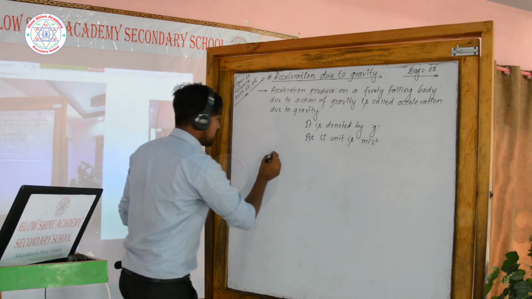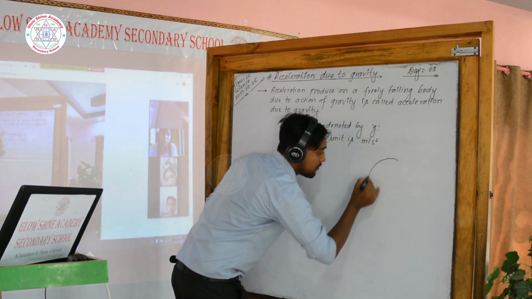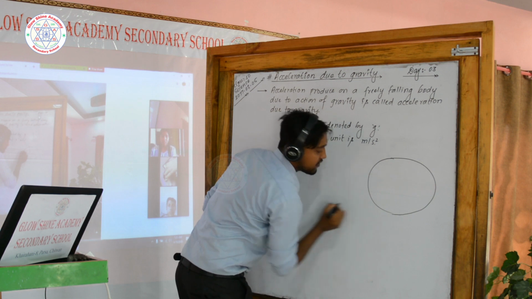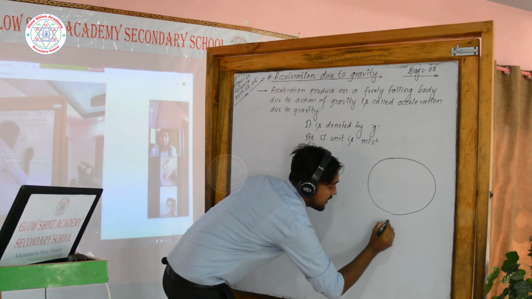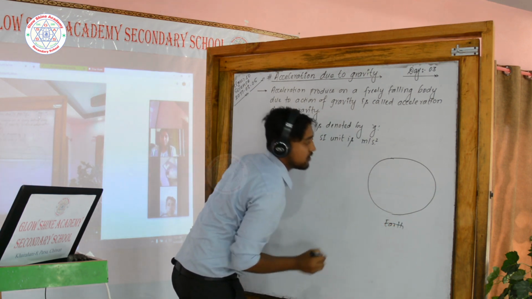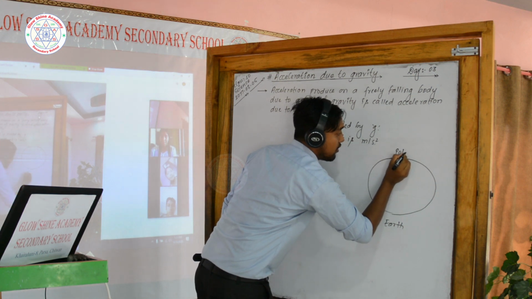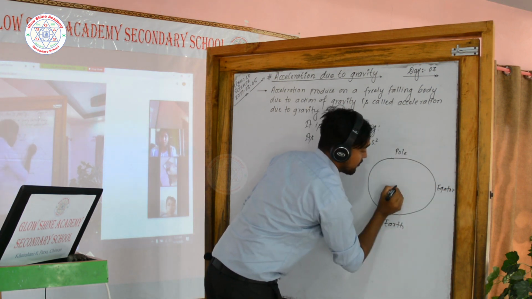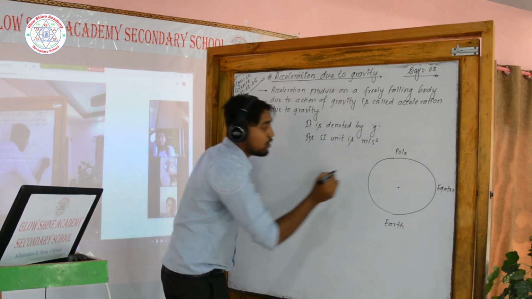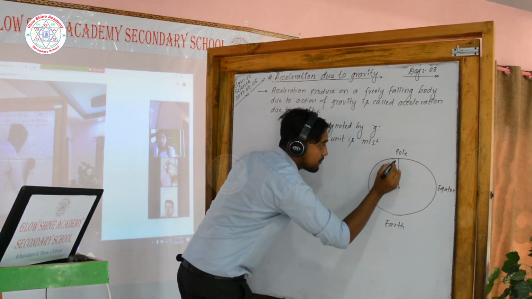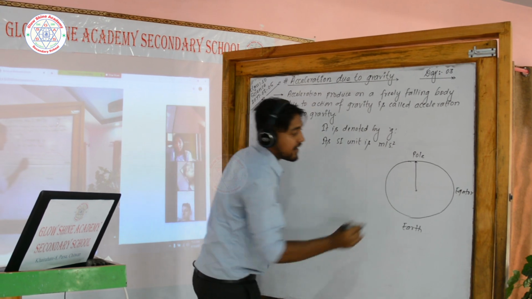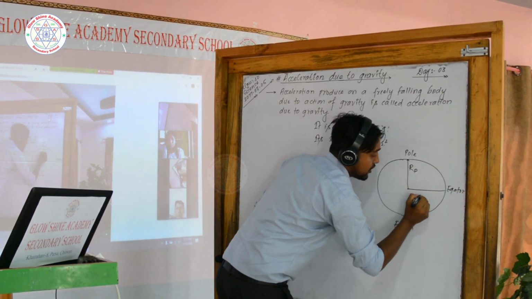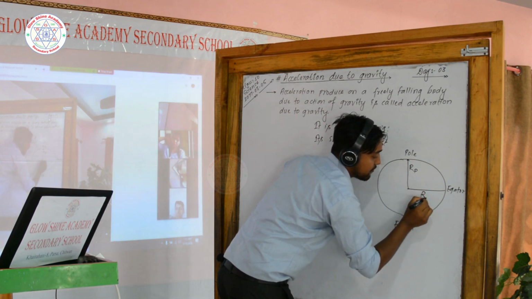Look at it. This is our Earth. For example, this is our Earth, EARTH. This is the pole, and this one is the equator. This is the center of the Earth. Now look at here. This is the polar radius, and this one is the equatorial radius.